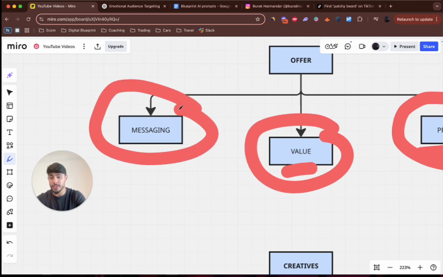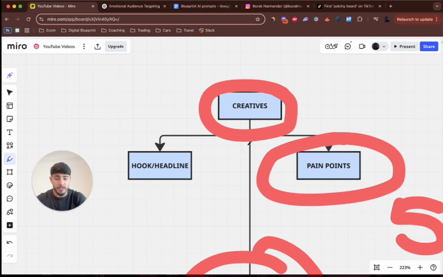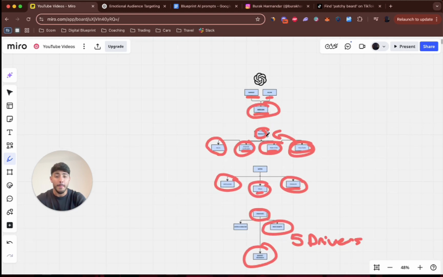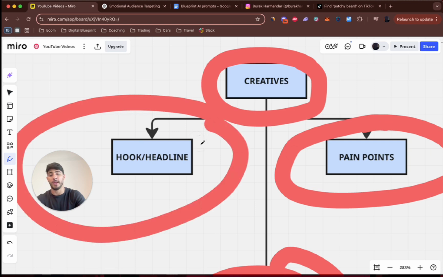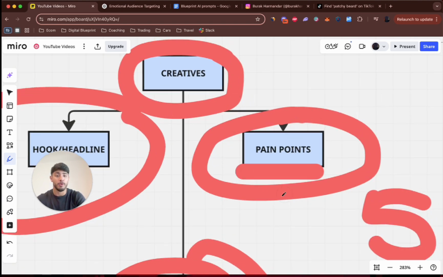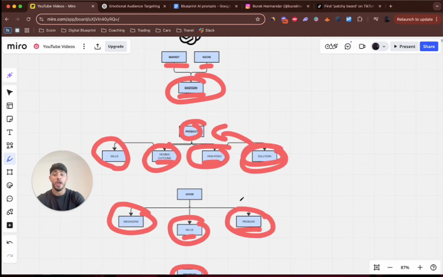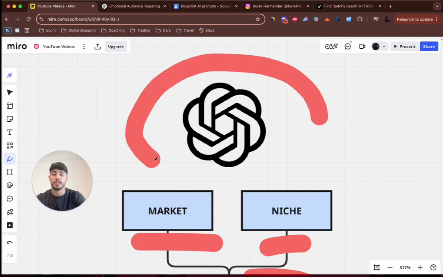Going to be having messaging so we know who we're talking to, and we're talking to them as if we are one of them to get them over to our side. Then we're going to be focusing on the creatives with mainly our pain points, and again, the emotional aspect of it, right? The most important thing. Emotion, emotion, emotion. And then the hooks and the headlines that we're going to be jumping into, again, with the pain points, with the emotions, and the market research that you can do with the 5 drivers, and all done very simply with ChatGPT.